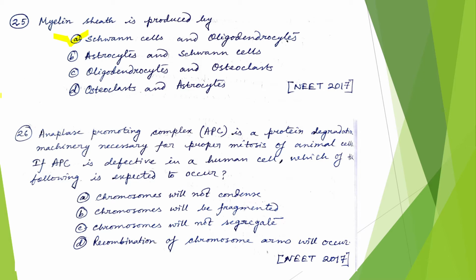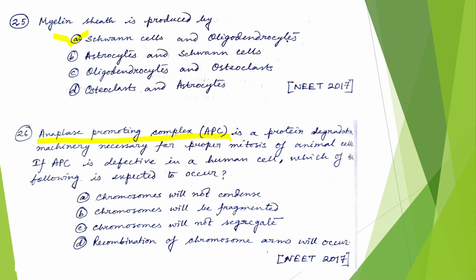Now coming to the next question: anaphase promoting complex is a protein degradation machinery for proper mitosis of animal cells. If APC is defective in a human cell, which of the following is expected to occur? See, what does the anaphase promoting complex do? It is a protein degradation machinery. It cleaves the link between the two chromatids, and it separates the two chromatids of a chromosome during anaphase.